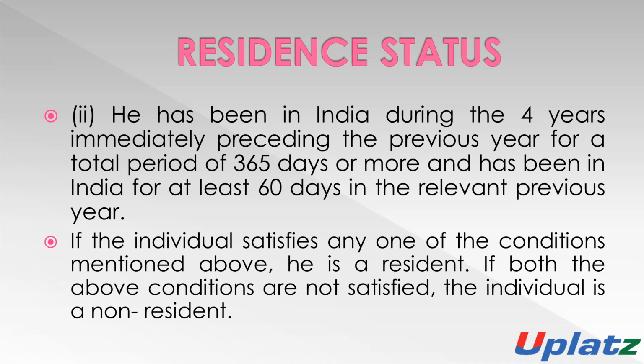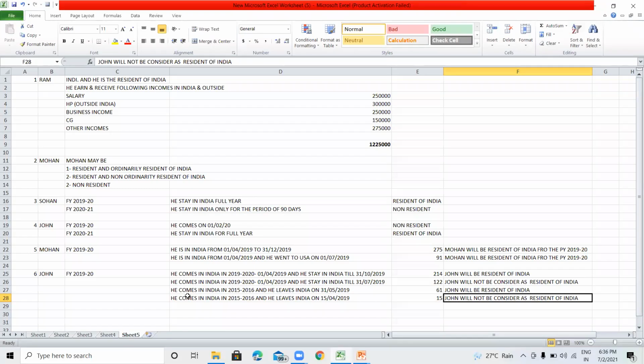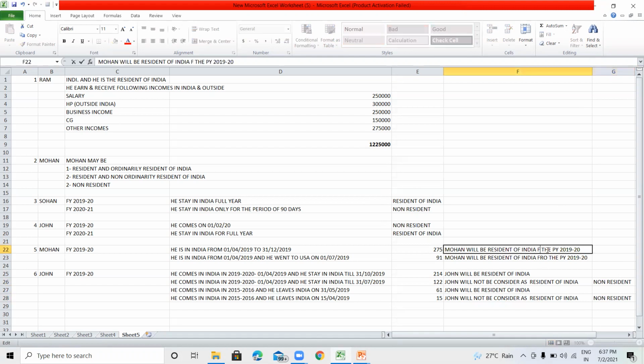If neither condition is satisfied, then he will be considered a non-resident of India.